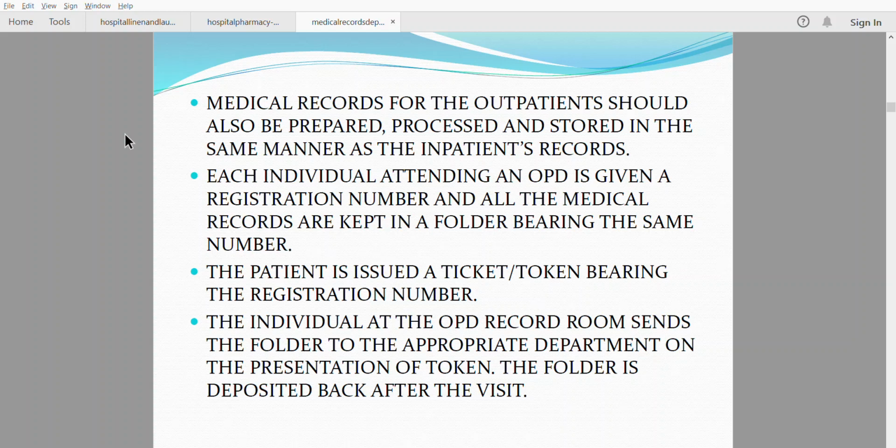Each individual attending an OPD, the outpatient department, is given a register number and all the medical records are kept in a folder bearing the same number. The patient is issued a ticket or token bearing the registration number. The OPD record room sends the folder to the appropriate department on presentation of the token. The folder is deposited back after the visit.